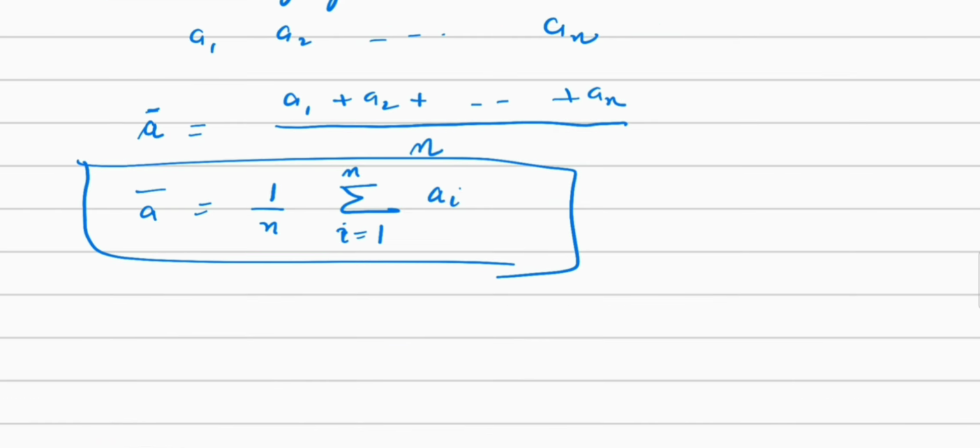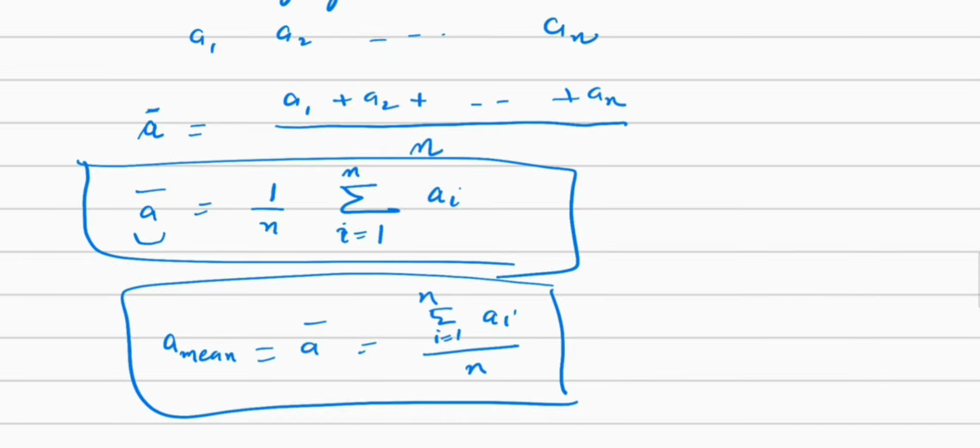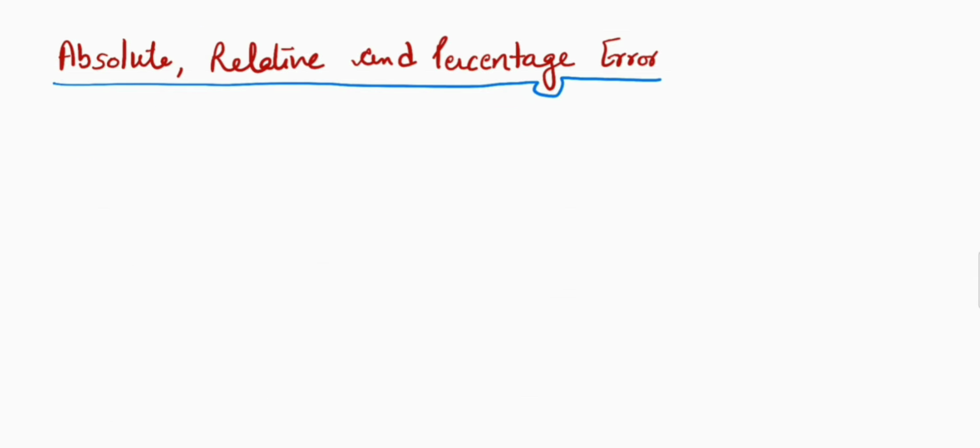Sometimes we write the mean value like this: A mean, which is equal to A bar, is equal to summation i equals 1 to n Ai divided by n. So both are the same. Now let's discuss the absolute, relative and percentage error. They are very important. So let me explain these one by one.